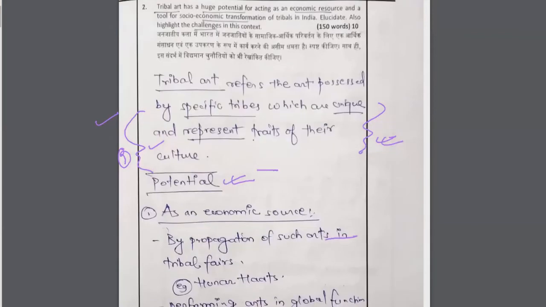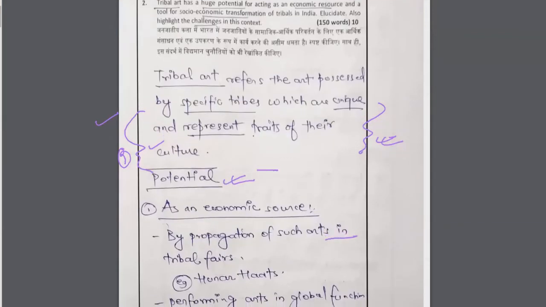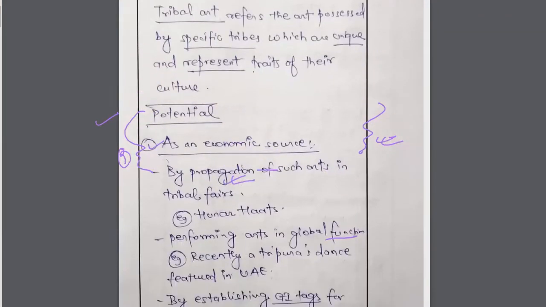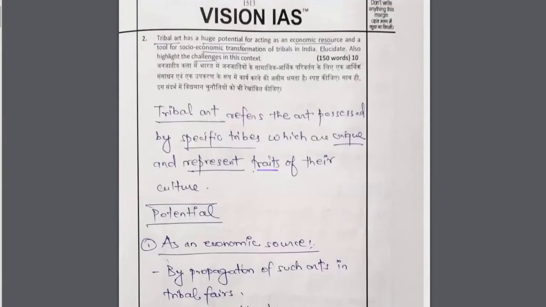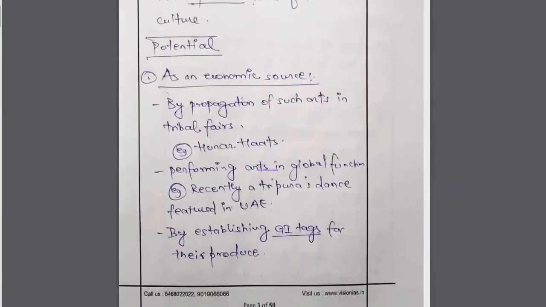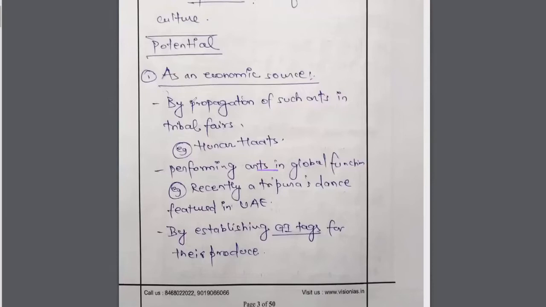Anyway, as we move forward, now it comes to the potential. As it is asked here, tribal art has a huge potential. So the person who's answering this is writing down how it has a huge potential for acting as an economic resource. So the first is as an economic resource by propagating such arts in tribal fairs.